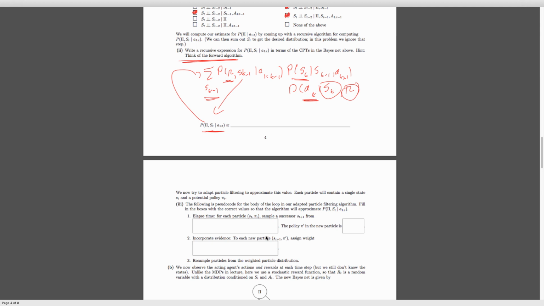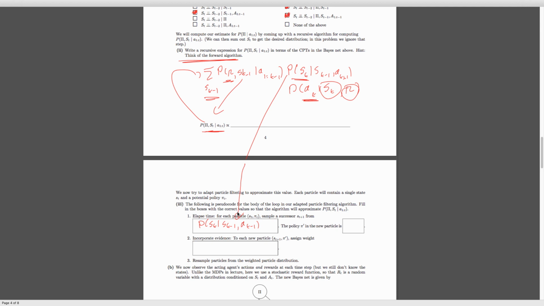So let's go ahead and take a look at this over here. Like I was saying before, we have our first thing, which is our time-elapse update, and that's this over here. So we're going to sample from this distribution over here, S of t conditioned on S of t minus 1 and A sub t minus 1. That's just this term over here.